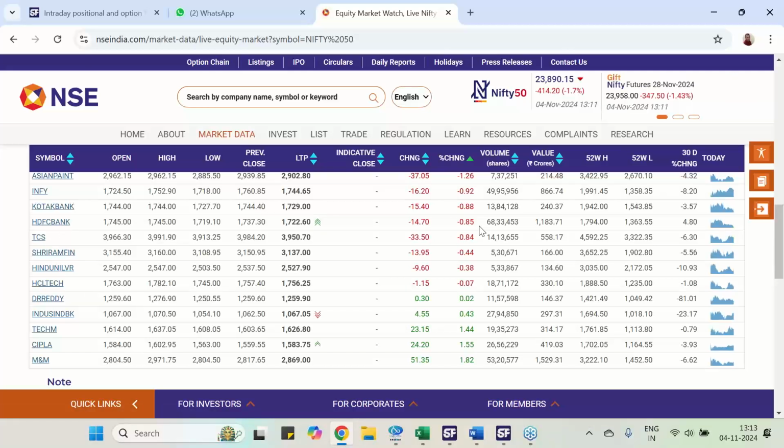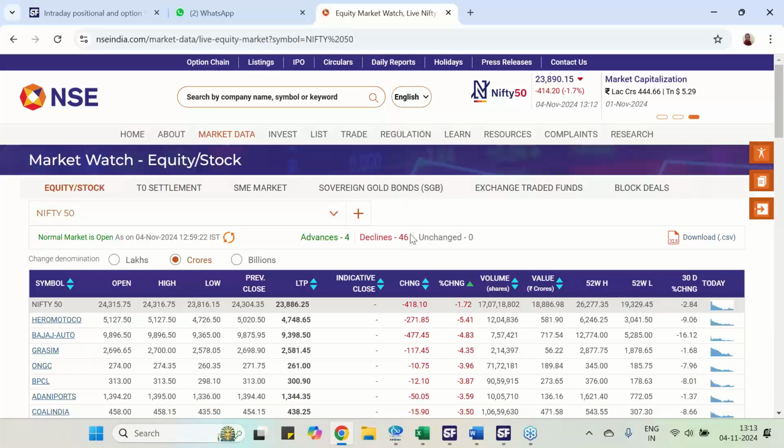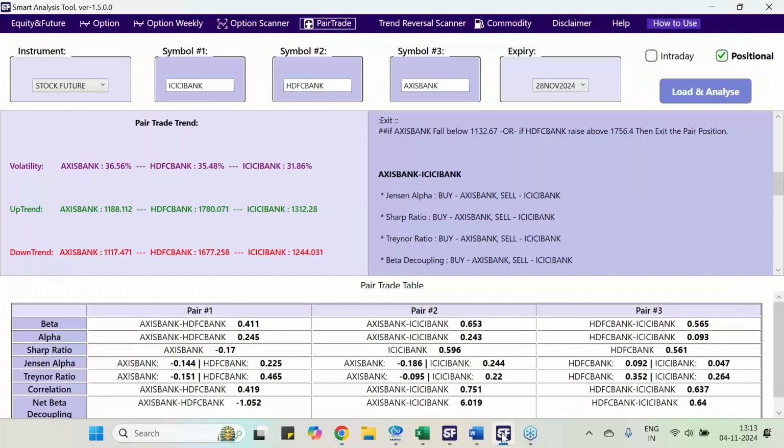So this is the trend for today. Except a few companies, Mahindra and Mahindra, Dr. Reddy's and a few others, only 4 to 5 companies are positive. All the remaining are negative. So this is the trend for the day as we are sitting and analyzing.